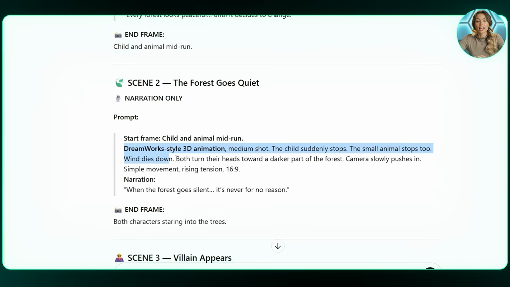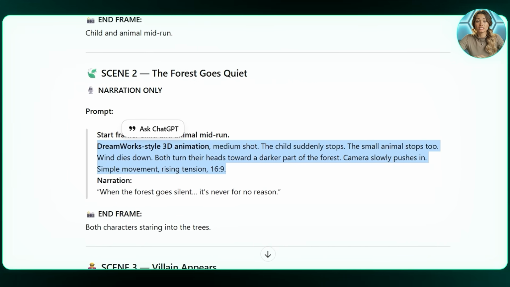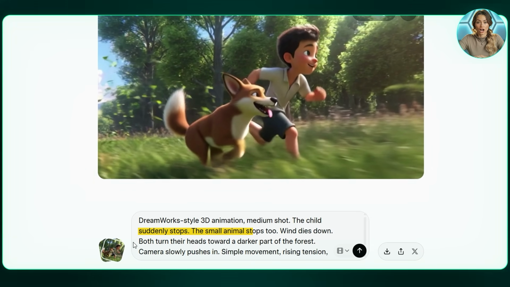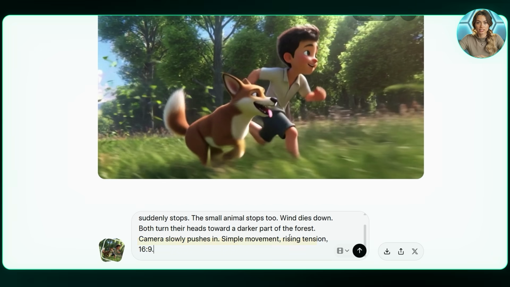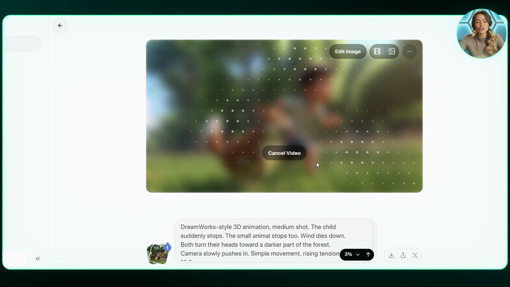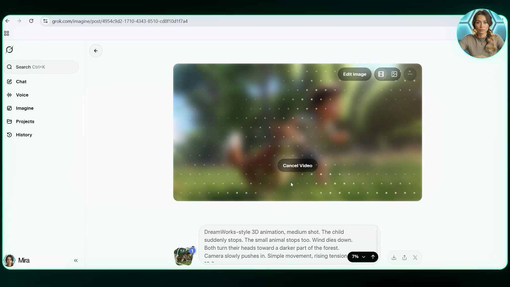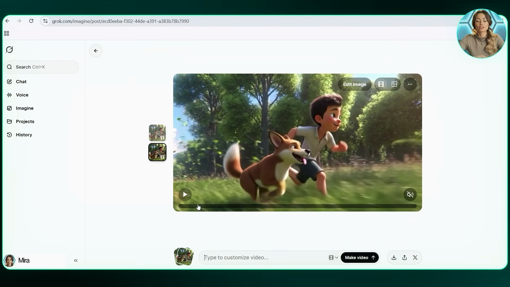After pasting the frame, I copied the second scene prompt from ChatGPT and pasted in the prompt bar. Here, the child and the animal suddenly stop and turn toward the dark part of the forest, while the slow camera movement builds a sense that something is about to happen. And I click on Generate. Because the second scene starts from the last frame of the first one, the transition feels natural with no sudden jump, and the generation follows the prompt exactly, making it feel like one continuous shot. And we get the second scene, which looks good.